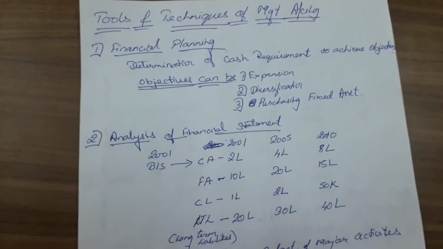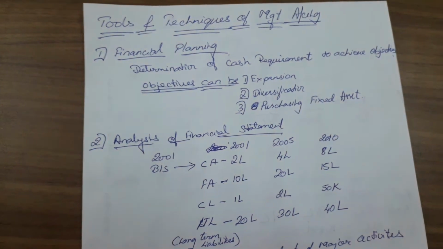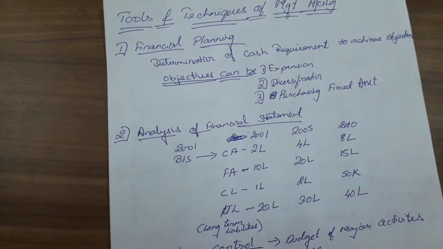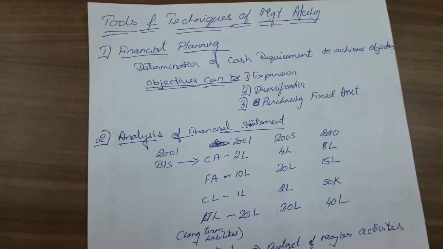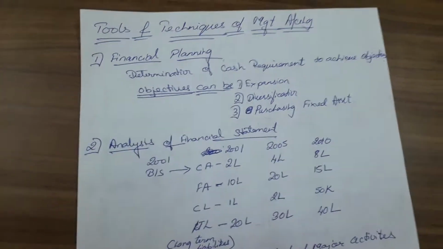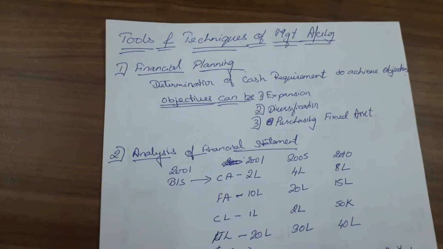Okay, students, what does management accounting do to get insight into the balance sheet, profit and loss account, or the financial statements? What all things does it do? What are the tools or techniques of management accounting? The first technique of management accounting is financial planning.